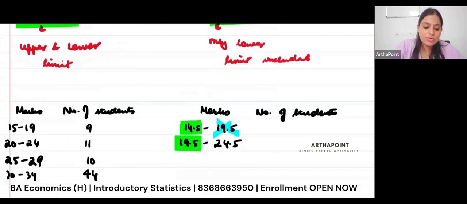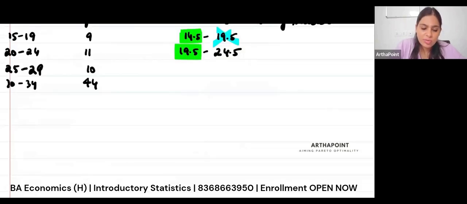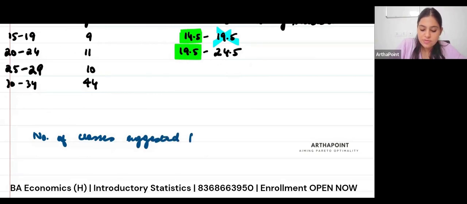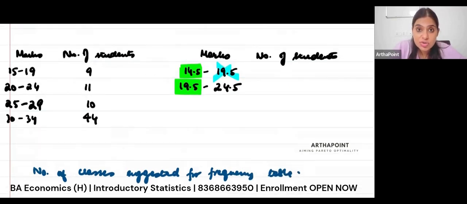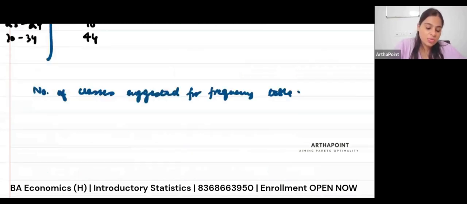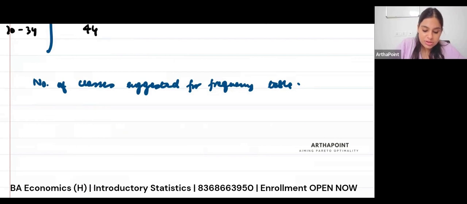Now, just write down one formula that I want to define here. It is related to the number of classes suggested for a frequency table. If someone asks you how many classes should I have, imagine a data set which contains data points from 0 to 1000.